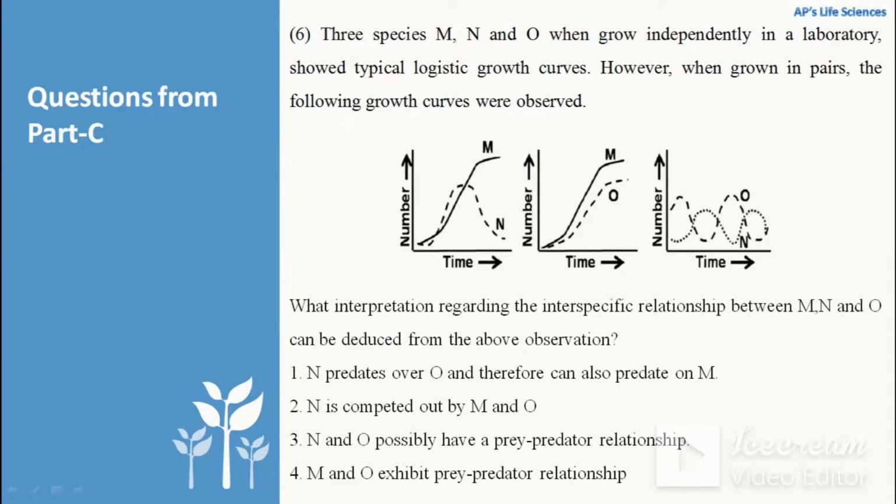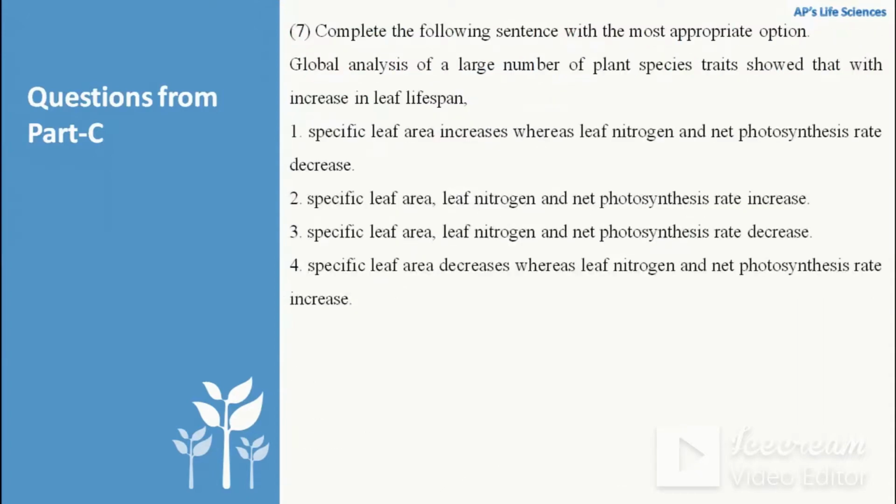Yes, we can see from the third figure that they have a prey-predator relationship, because when there is a higher number of O, it will also lead to an increase in N and a decrease in O. Then when there is a decrease in O, it will also lead to a decrease in N. Similarly, these are interrelated. So this is a type of prey and predator relationship. So option 3 is the correct answer here.